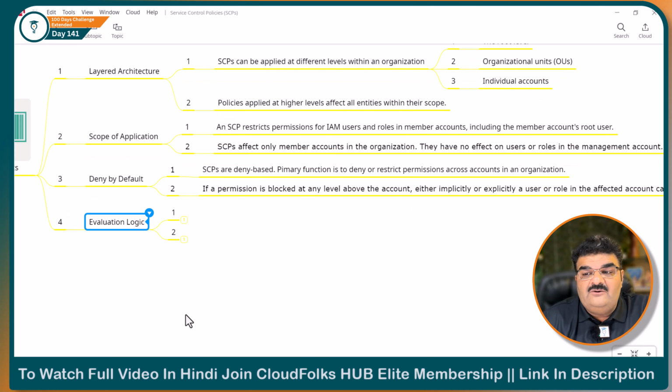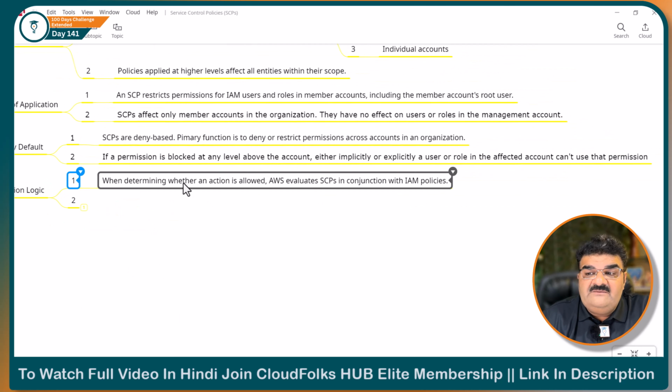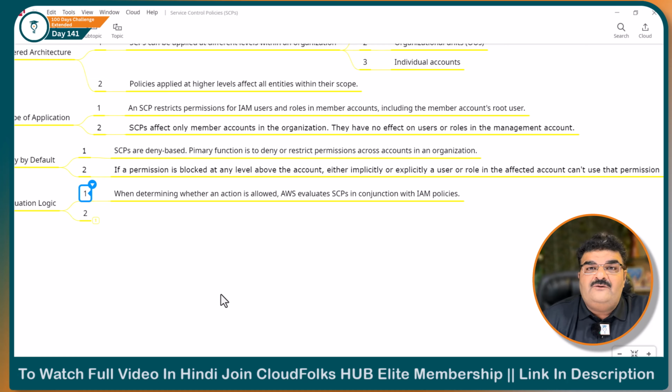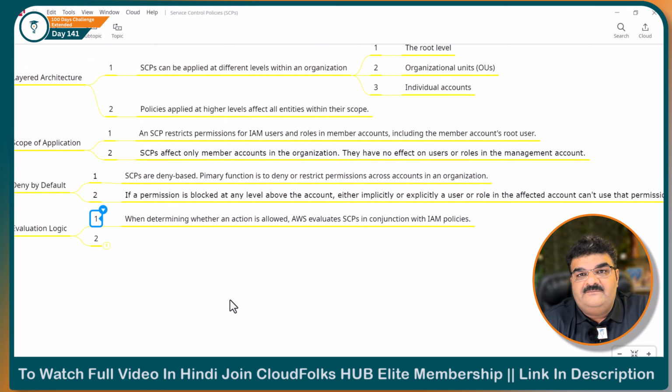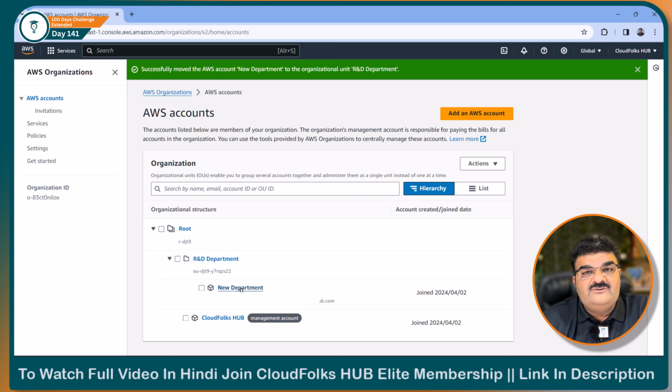Now, evaluation logic. When determining whether an action is allowed, AWS evaluates SCPs in conjunction with IAM policies. First of all, let's say I am going to create one user in my member account, the new department. Now this user doesn't have any permission because I don't have any policy attached with this user.